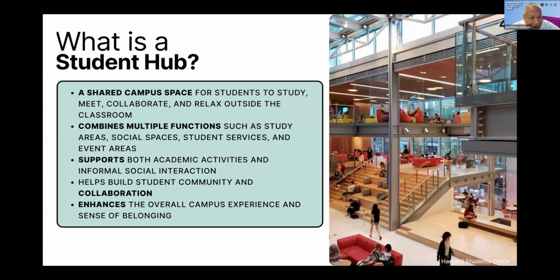Actually, a student hub is a shared campus space for students to study, meet, collaborate, and relax outside the classroom. In my time when I was studying at the United States, I had one place called Student Center. But I think that's also the student hub, maybe the early thing that goes to the student hub.